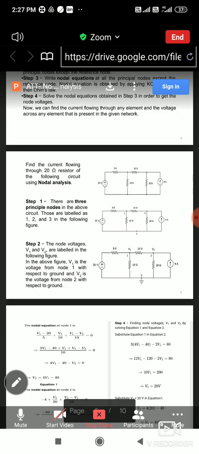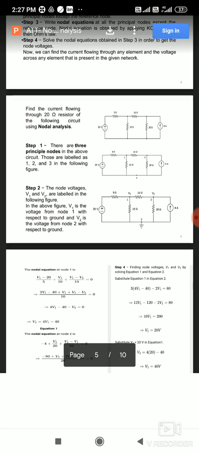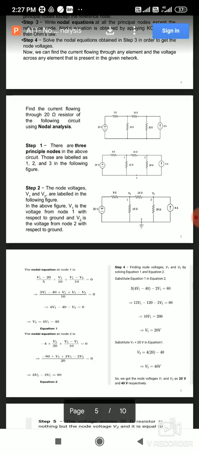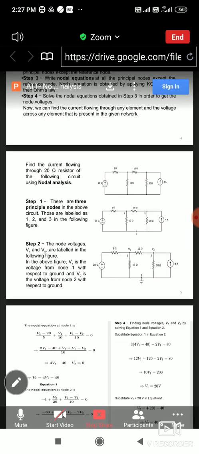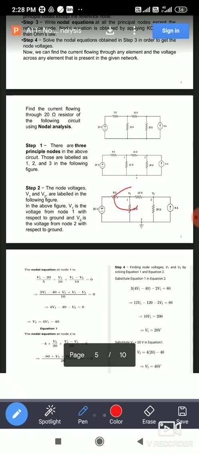Next step is to assign the node voltages V1 and V2. You can label these node voltages with respect to ground. So you have to name the node voltages. V1 I have mentioned here, V2 I have mentioned here. These are the node voltages assigned with respect to ground. Now next one, step 3 is given here.